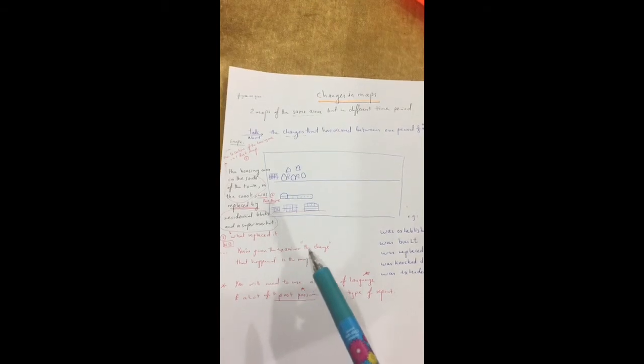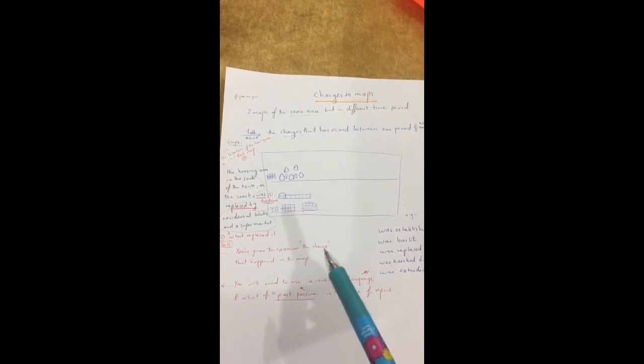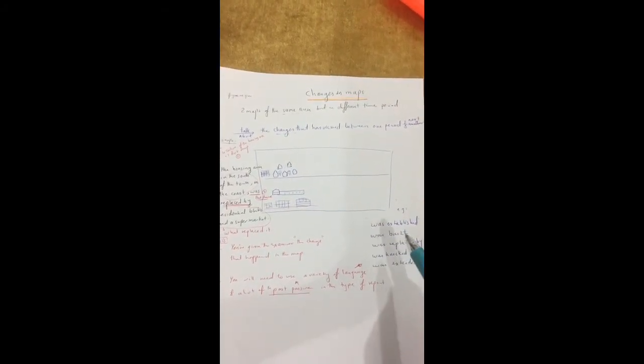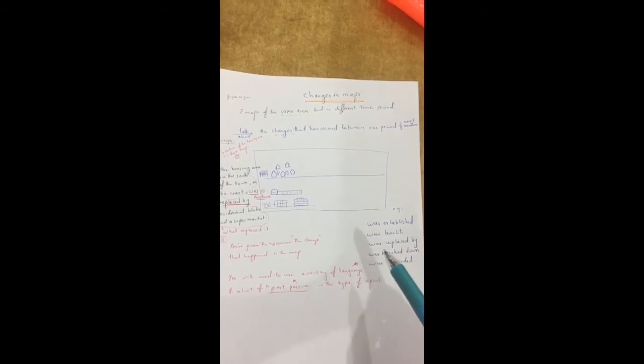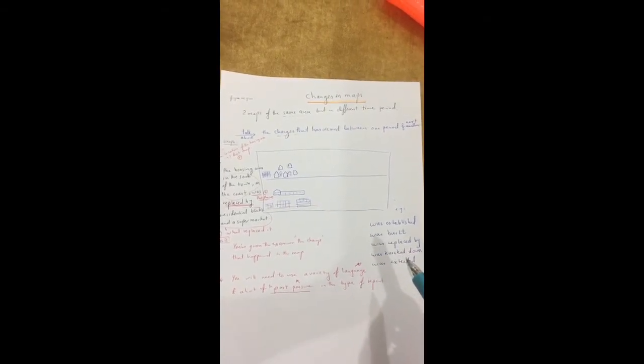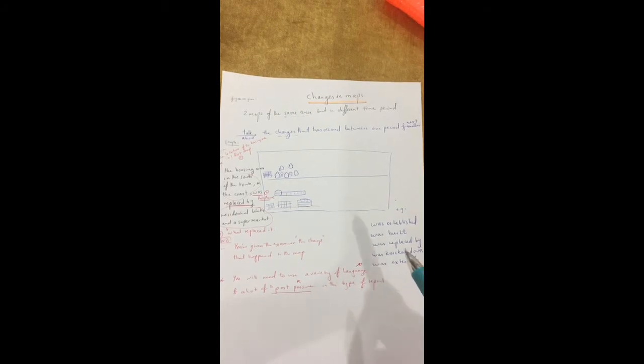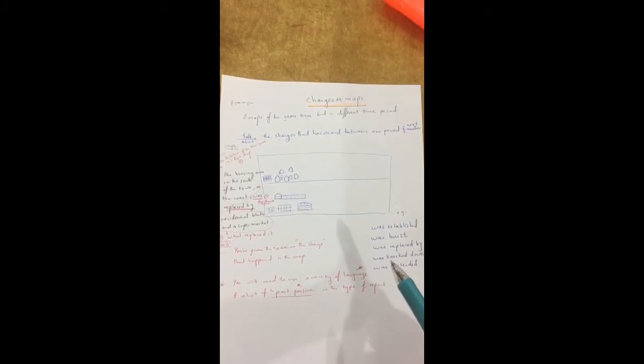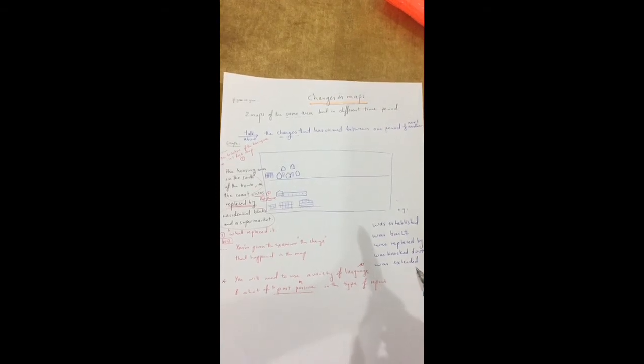So here we give the examiner the change that has occurred in the map. We need lots of language, like was established, was built, was replaced by, was knocked down, and was extended.